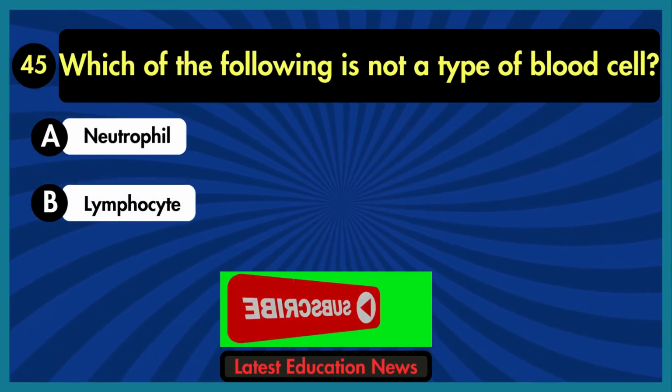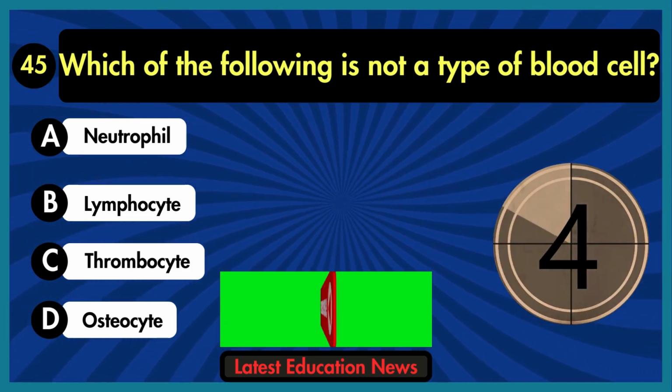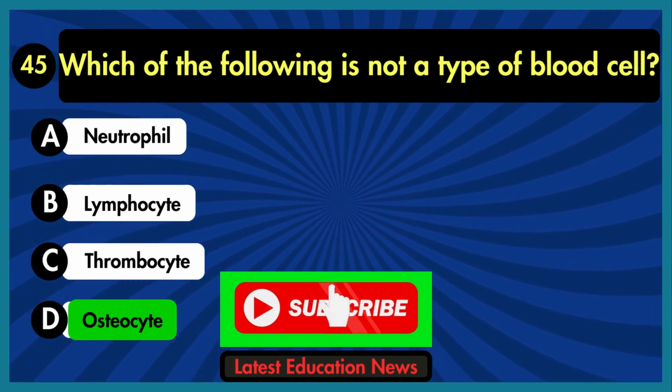Which of the following is not a type of blood cell? A. Neutrophil. B. Lymphocyte. C. Thrombocyte. D. Osteocyte. The correct answer is option D, osteocyte.